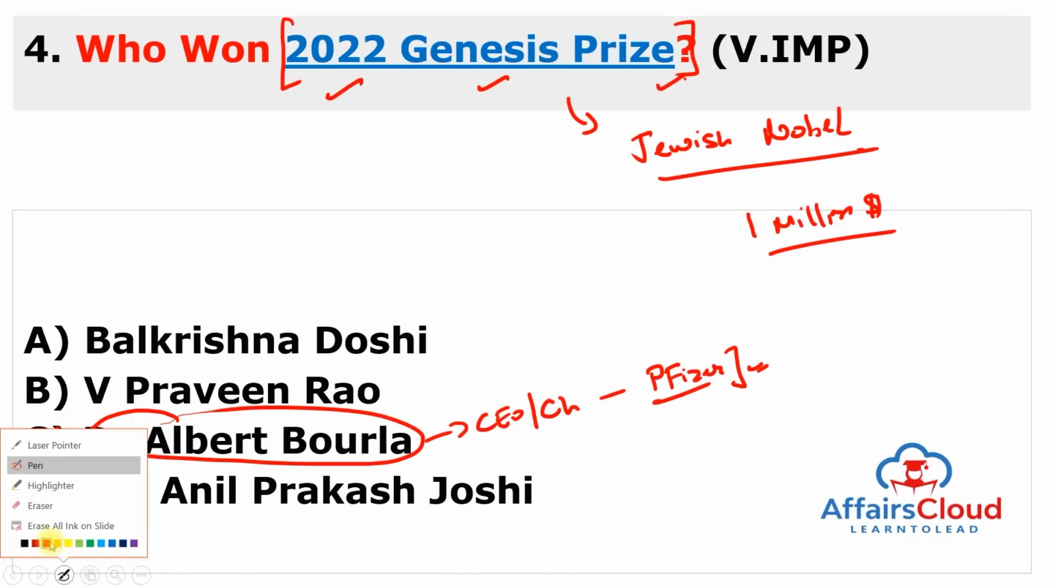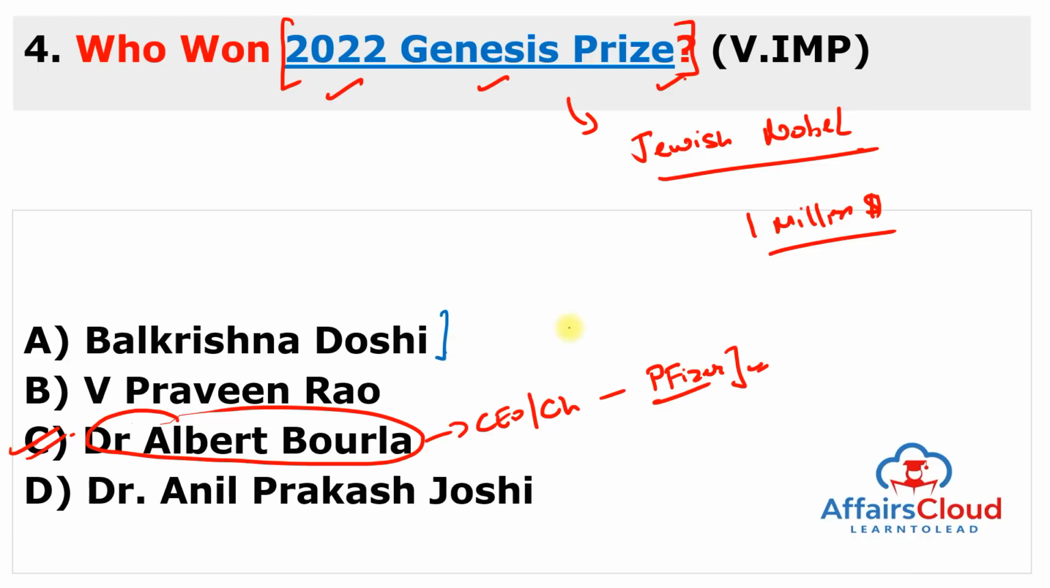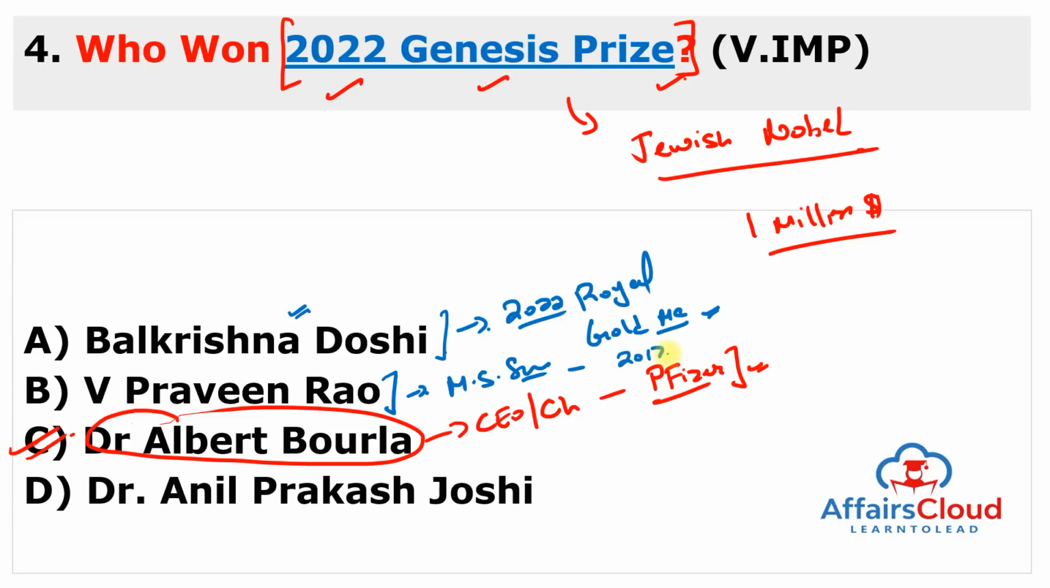But you can also remember the other awards here, other persons who won this award. One is Balakrishna Doshi. He won 2022 Royal Gold Medal by the Royal Institute of British Architects, and he's a very famous Indian architect. And next is V. Praveen Rao. V. Praveen Rao won the MS Swaminathan Award for the year 2017-19. Next, Dr. Anil Prakash Joshi. Dr. Anil Prakash Joshi won the Mother Teresa Memorial Award for social justice in 2021. So remember all the awards, these are very, very important.